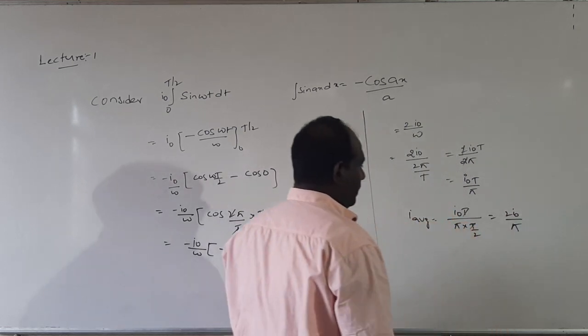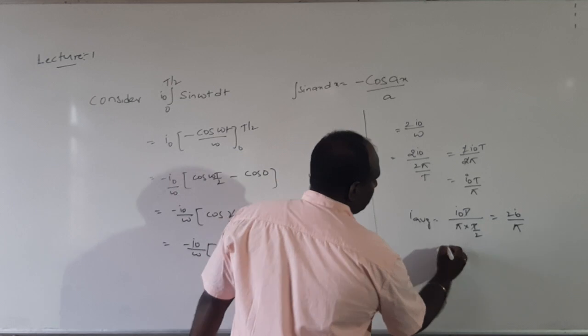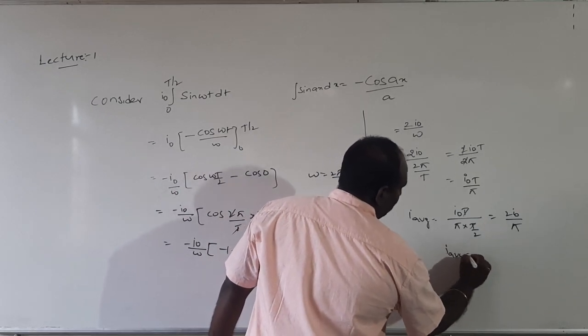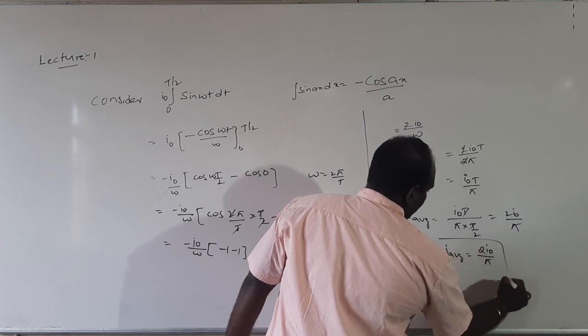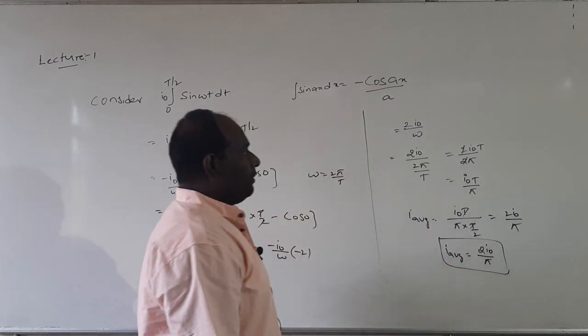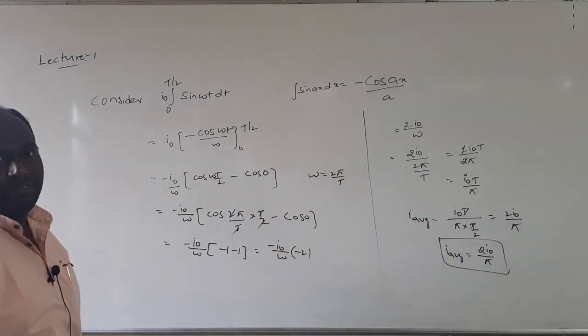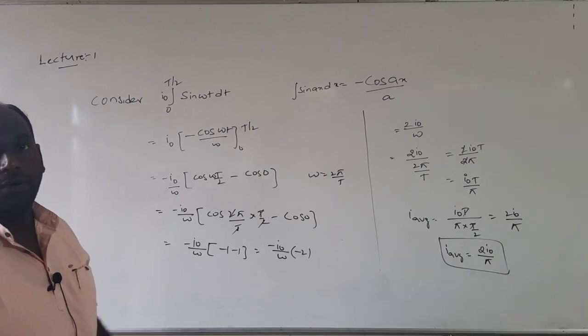2 I naught by pi. So this is a very important value. I average over a half cycle. The average value of AC over a half cycle is 2 I naught by pi. The mean value or average value of AC is always measured over a half cycle.